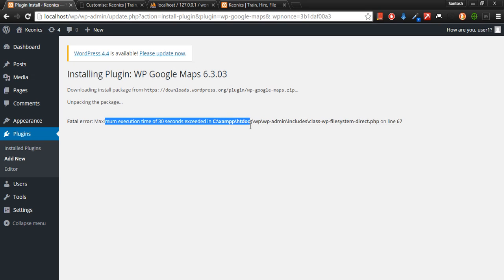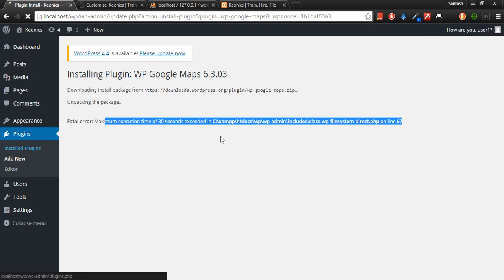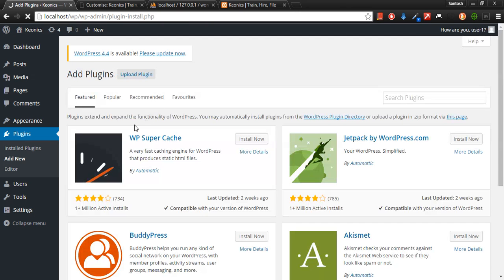Guys, it says error. So what we can do is we can go ahead and redo that. So add plugin. Yeah, because it is exceeded. TTL value exceeded for that. So let's try that again.